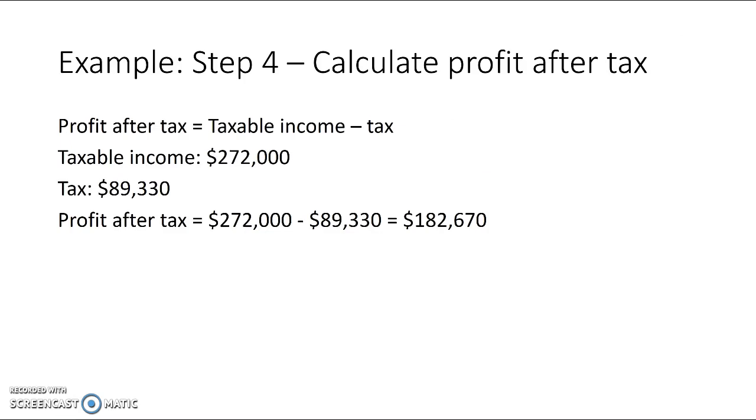The last step would be to calculate the profit after tax. We know our profit after tax is the taxable income minus tax. We calculated the taxable income to be $272,000, and we calculated the tax to be $89,330. So to get the profit after tax, we simply subtract the tax we owe from the taxable income and find that our profit is $182,670.